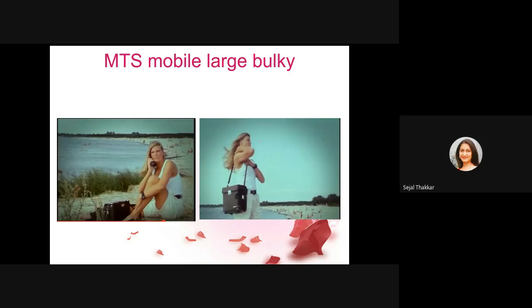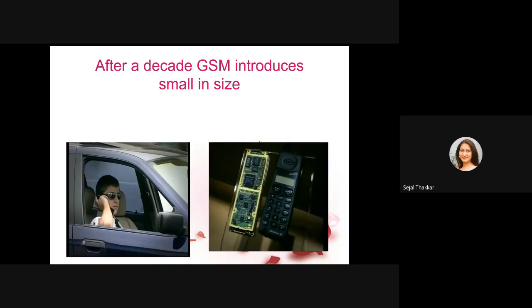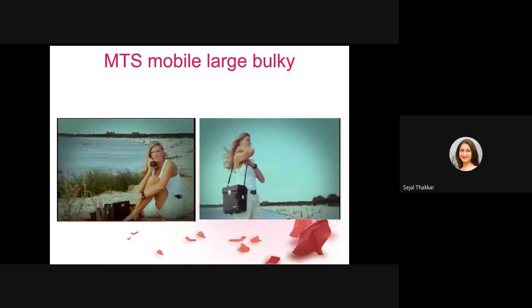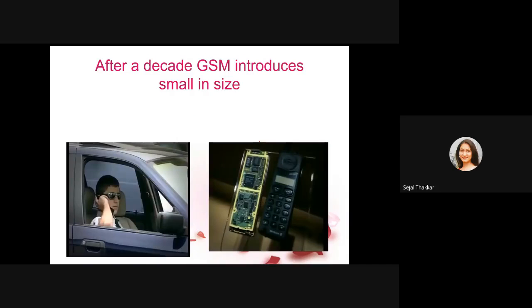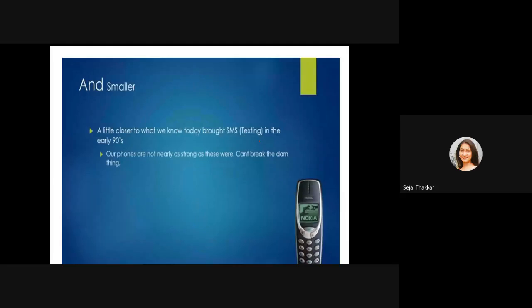Initially, the mobile phone was very bulky in size. It was difficult to carry here and there. Then they started using GSM, found about 10 years after this bulky mobile. In between, the cordless phone was there. Then GSM was introduced into the market. It was small in size. The first phone looked like this, a black and white Nokia phone, and they introduced talking.